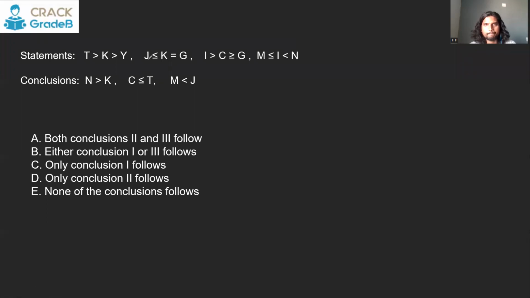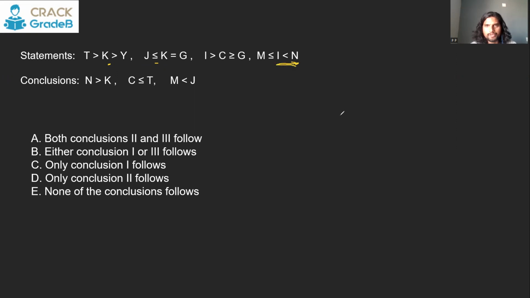N and K. N is here, K is here. There is no common element, so we can just merge it like this. K is here as well. There is again no common element. Okay. So we can first merge it like this.